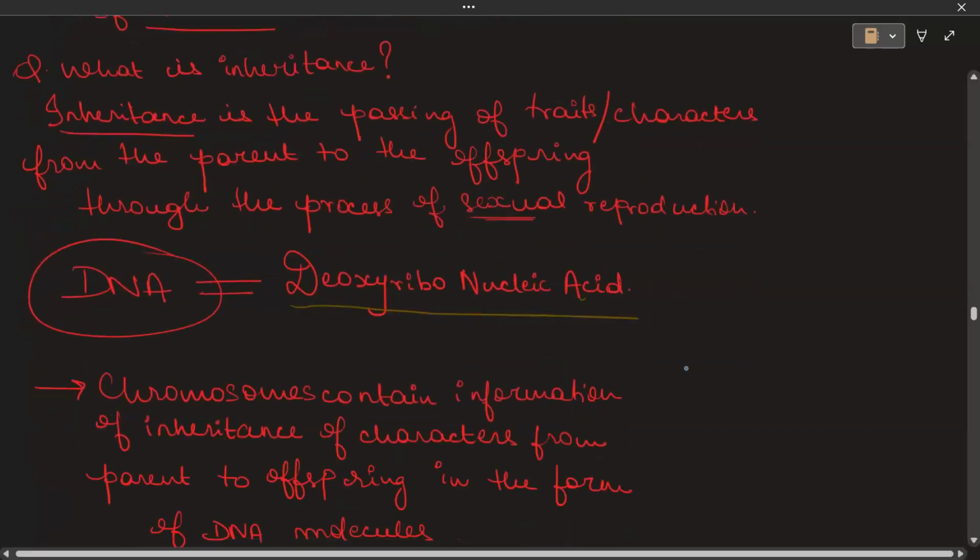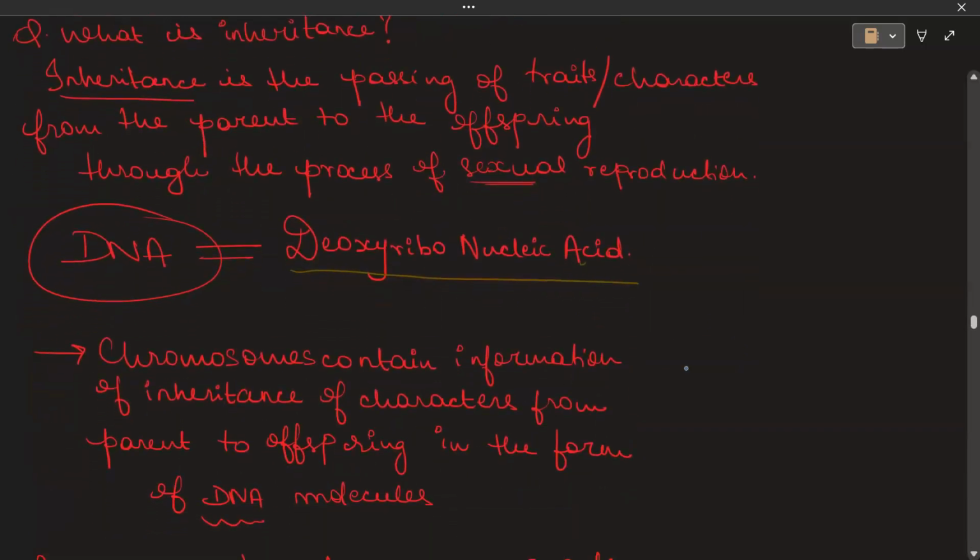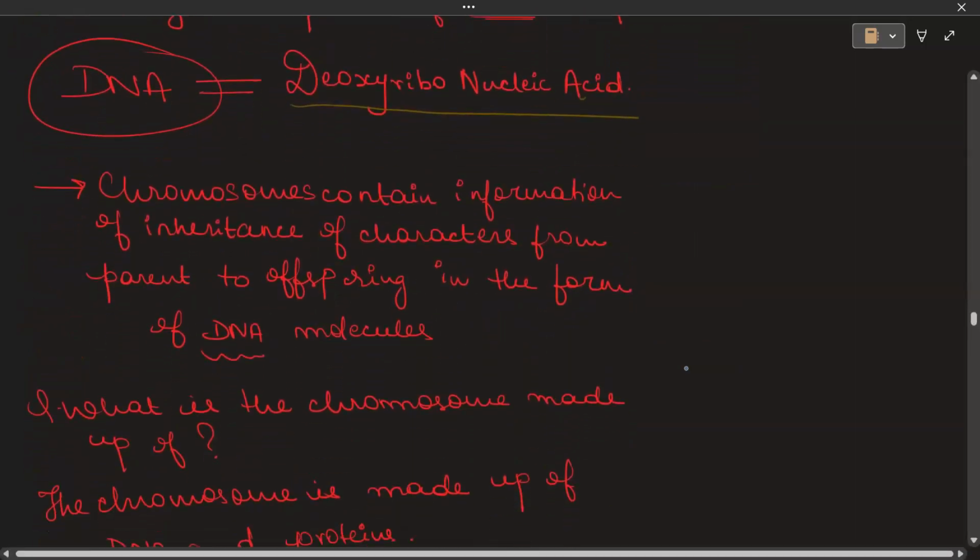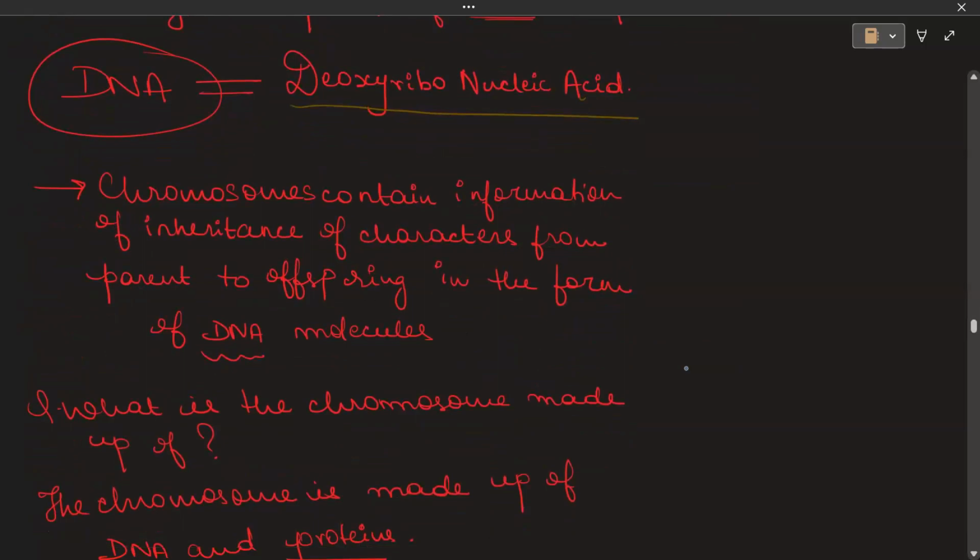DNA stands for deoxyribonucleic acid. The information that the chromosome transfers, it transfers in the form of DNA. So DNA is the molecule that is responsible for the inheritance of the characters from the parents to the offspring.